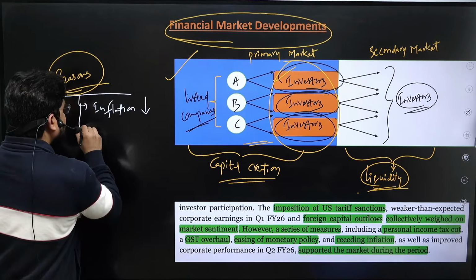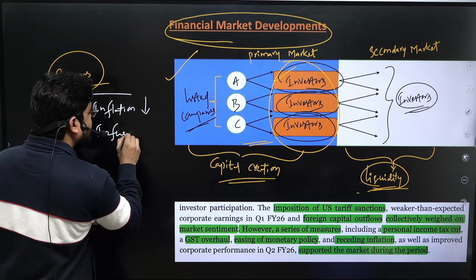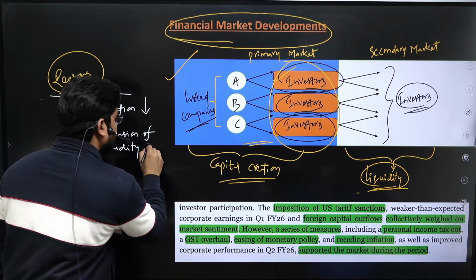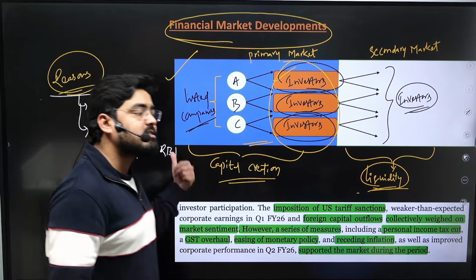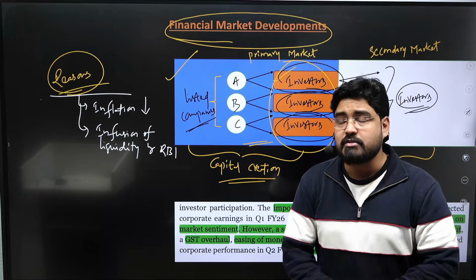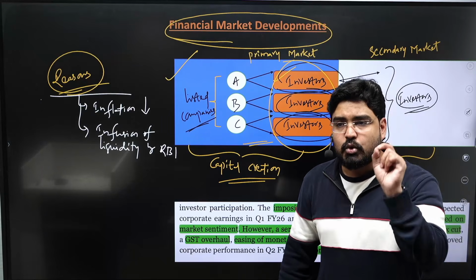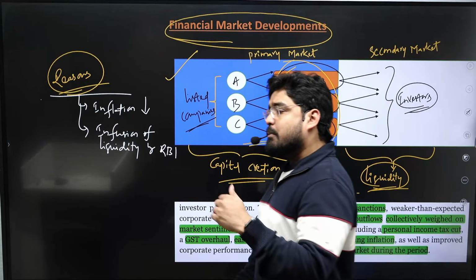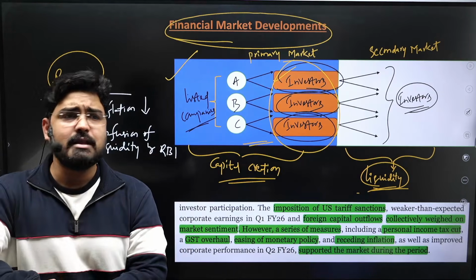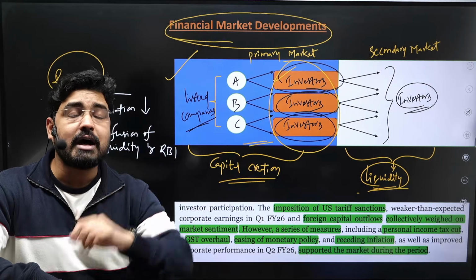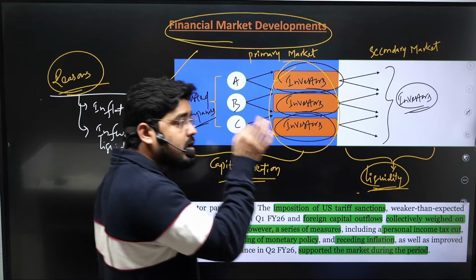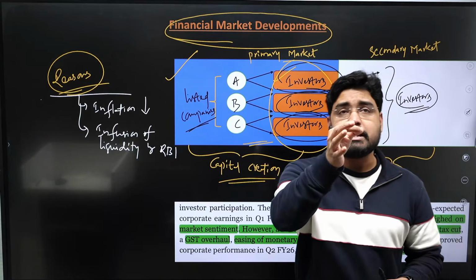And also the infusion of liquidity by the RBI, or you can say the expansionary monetary policies taken by the Reserve Bank of India. Again, in the previous lecture we discussed how the Reserve Bank of India infused more than 2 lakh crores through open market operations, more than 2.4 lakh crores through the dollar-rupee currency swap, how the cash reserve ratio was decreased from 4% to 3%, and how the repo rate was reduced by almost 125 basis points.